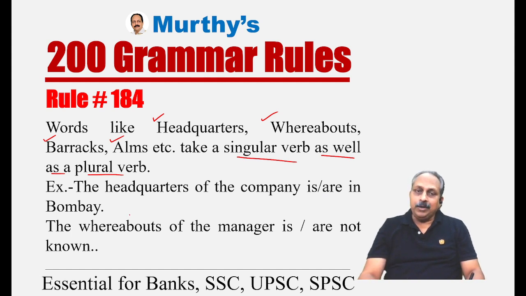But from the usage point of view, I would like to reiterate, we use a plural verb. Based on that, we tend to say the headquarters of the company are in Bombay. The whereabouts of the manager are not known. The whereabouts of someone are not known. So do remember you can use a singular or plural verb, but from the usage point of view, we use the plural verb.